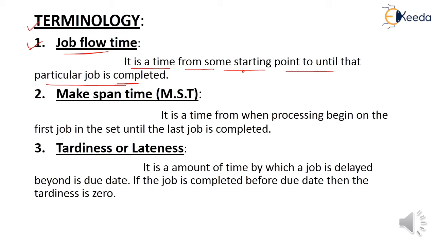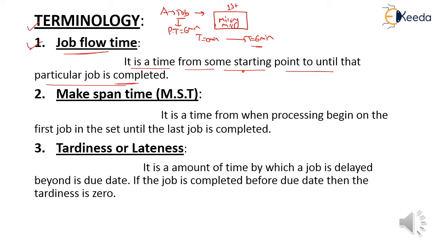Let's take one example of the production system. Let's take A job, which is passing through one machine known as milling machine. It is the first machine. The starting point is T equals 0 minute and the processing time of job A in the milling machine is 6 minutes. Okay students, so after the 6 minutes the job A is completed on the milling machine.